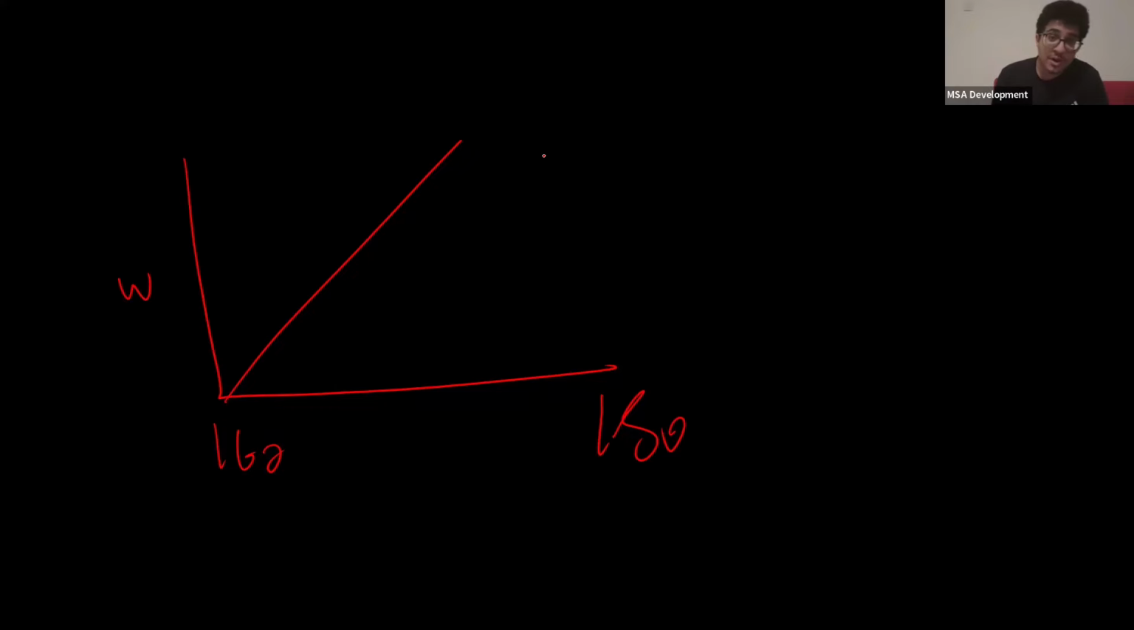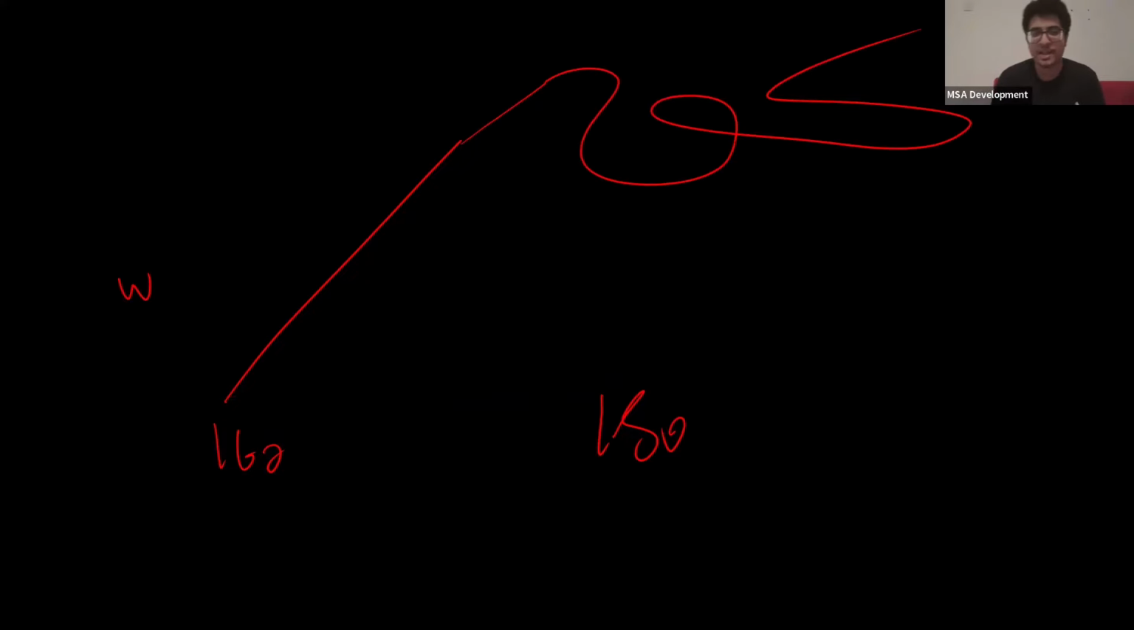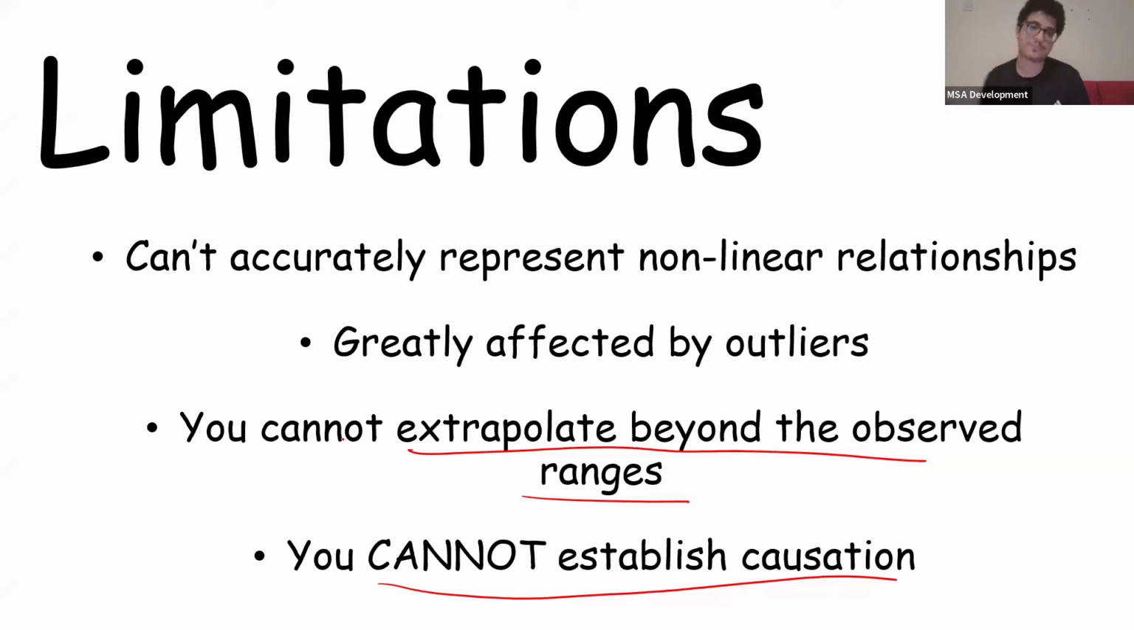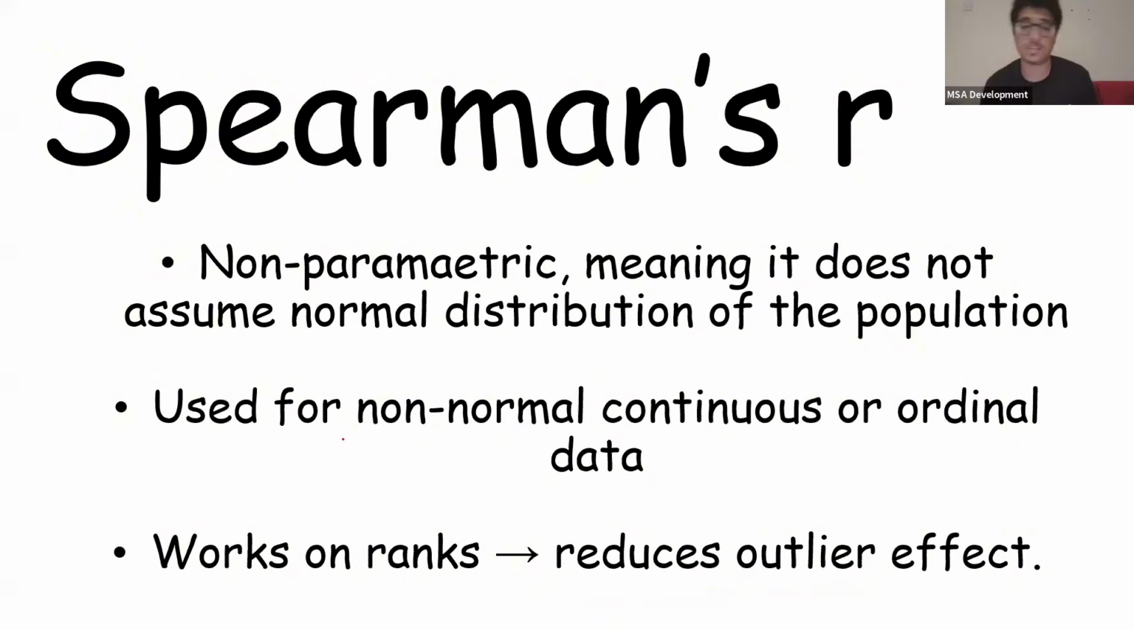Because you never know. Maybe after 180, for example, suddenly it starts going crazy. You have no idea, okay? You can't tell unless you actually do the study. Last but not least, you cannot assume causation. So if this is height and this is weight, you cannot say that increased height causes increased weight. You cannot say that increased weight causes increased height. You can say that they're correlated, but you cannot say that one causes the other, okay? For that, you'd have to do a randomized control trial or something, which we will get to later on in this crash course. Okay, so those are the limitations.